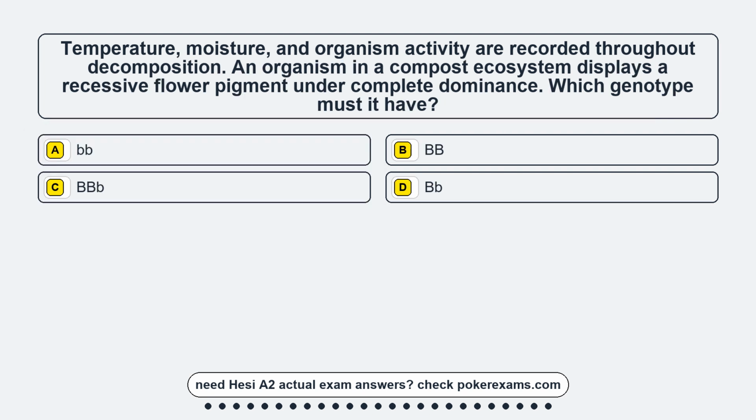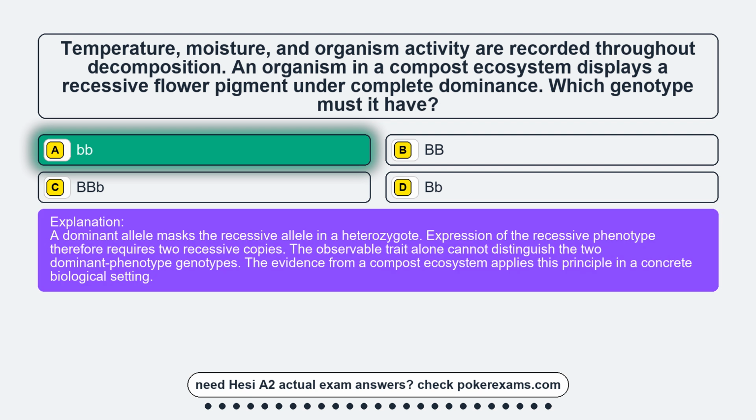Question 7. Temperature, moisture, and organism activity are recorded throughout decomposition. An organism in a compost ecosystem displays a recessive flower pigment under complete dominance. Which genotype must it have? Option A, bb. Option B, Bb. Option C, BBB. Option D, BB. The correct answer is option A, bb.